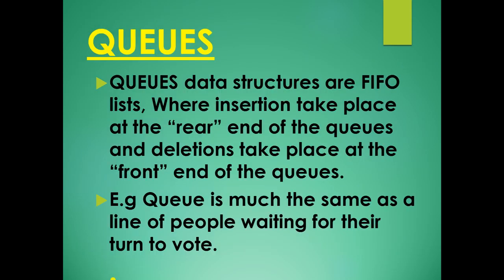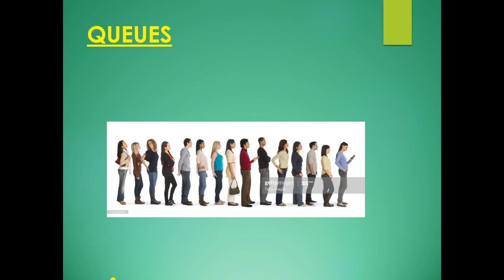Now queues. Queue data structures are FIFO lists where insertion takes place at the rear end of the queue and deletion takes place at the front end of the queue. For example, a queue is much the same as a line of people waiting for their turn to vote. Now this is an example of a queue.